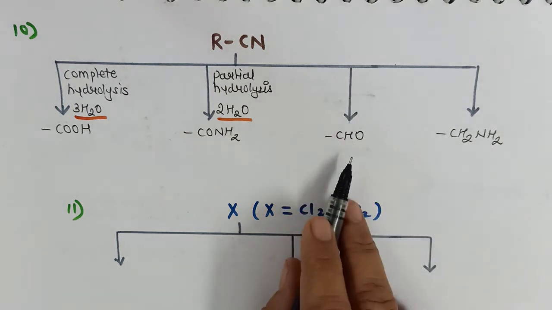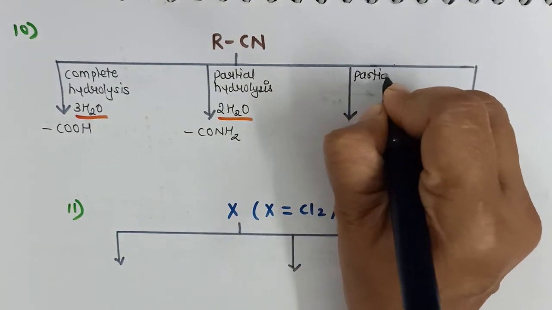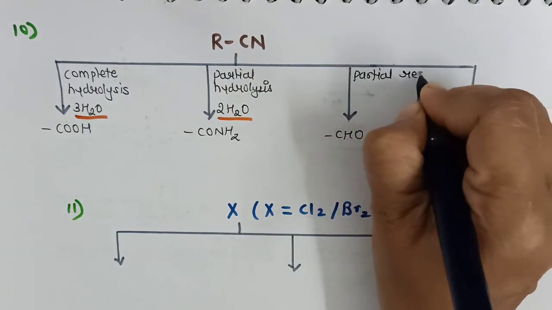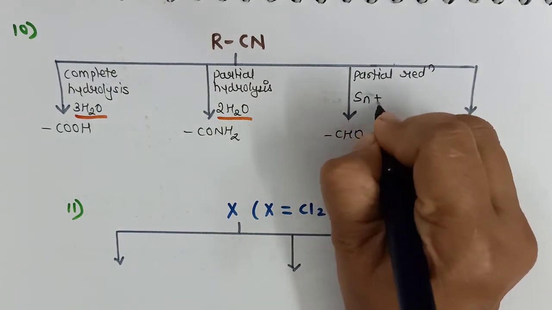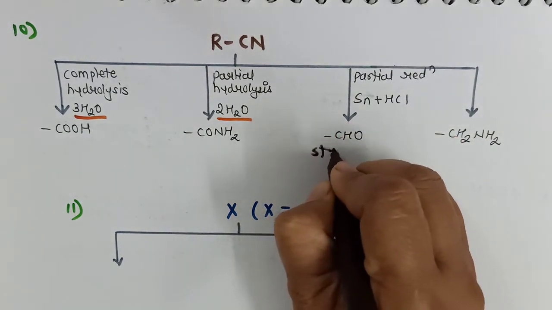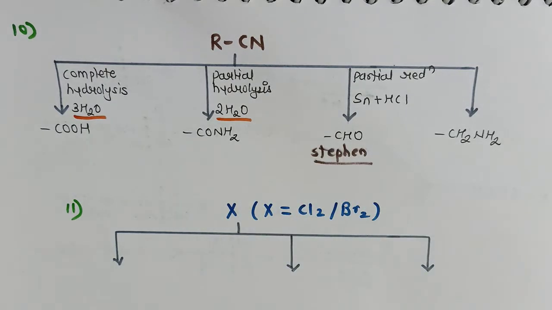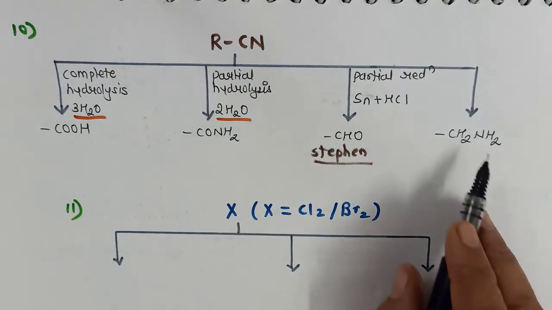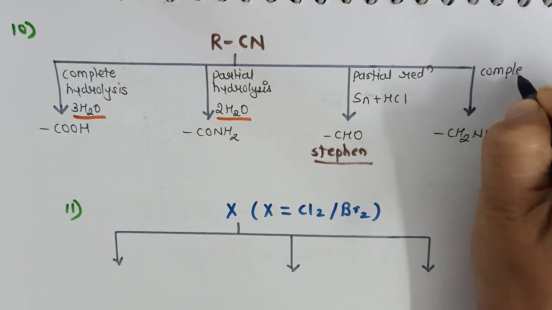Now we can convert it to aldehyde by partial reduction. And partial reduction can be carried out by using tin and HCl. It's a famous name reaction called the Stephen reaction. We can convert the cyanide to 1 degree amine by complete reduction.